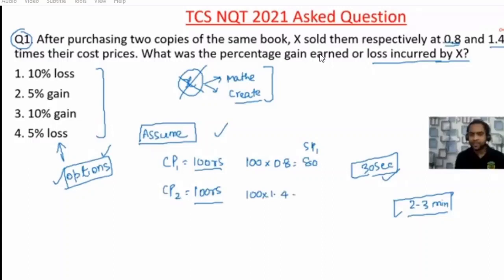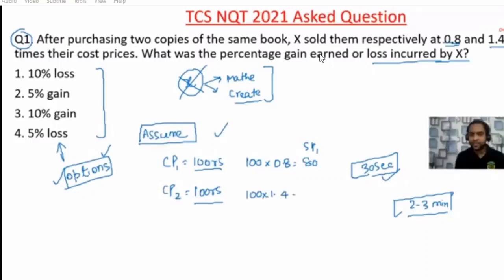They will write cost price is this, then percentage of profit will be equal to... see, unnecessarily you are going to waste your time. And then you will tell, sir, I am not able to solve in the time of 1.4. How will you be able to solve? See, just make the base 100. If cost price is 100, and selling price is 141.5, then you will directly say, sir, there is a profit of 41.5%.